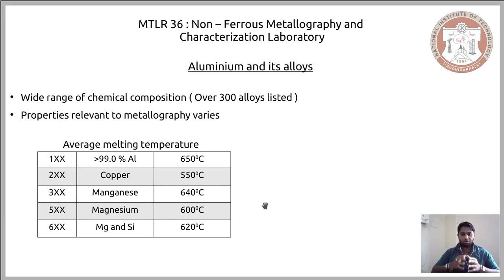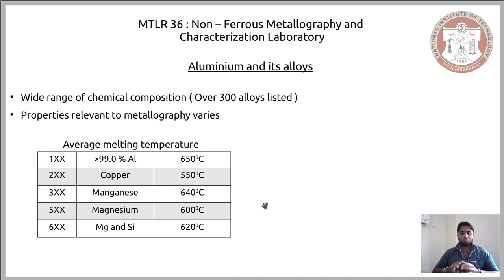Depending on the melting temperature, which is again dependent on the alloying element, you have to choose the right approach and be very careful how high the temperature of your sample rises during metallography.